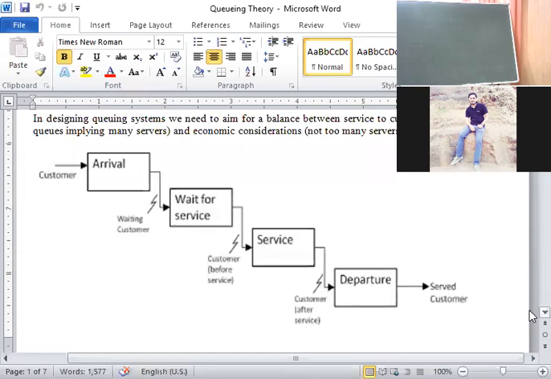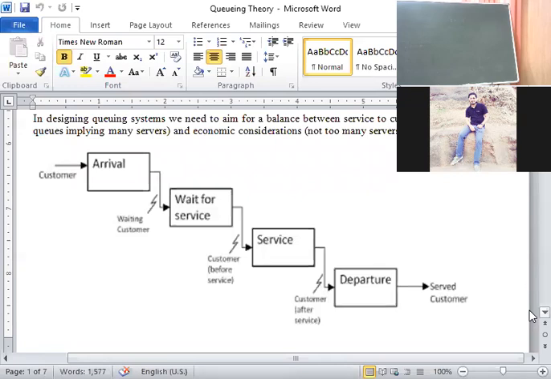For MBA and MCA students, they ask: define the following terms with illustration. Define input process or arrival pattern. What do we have to write? Customers, whether workers, people, or machines, arrive and join the system through an input process.